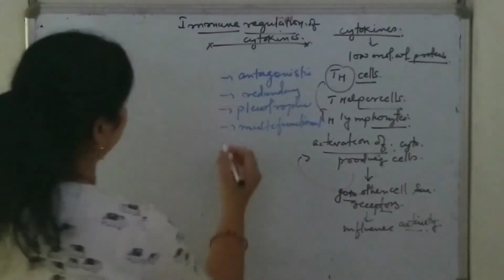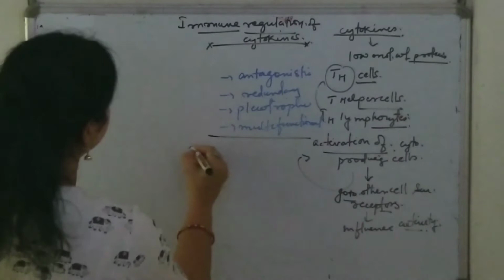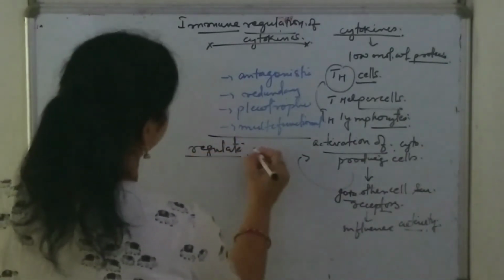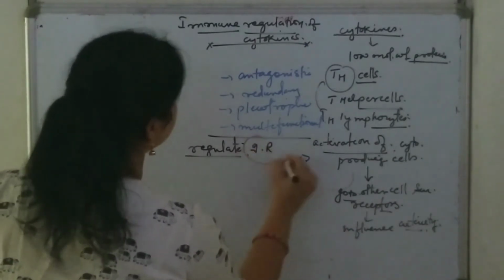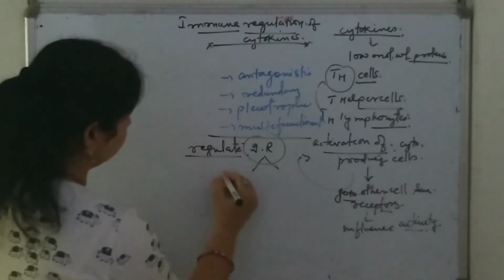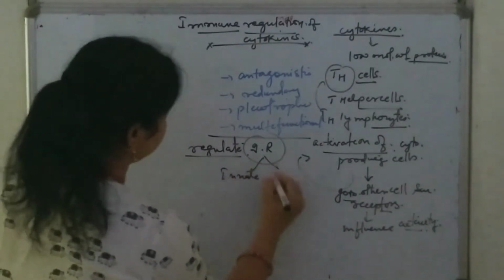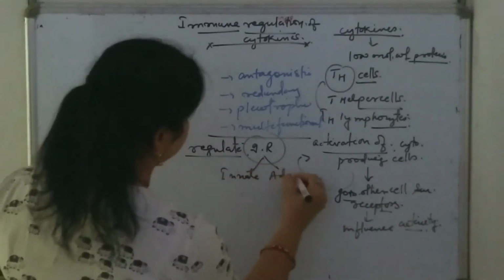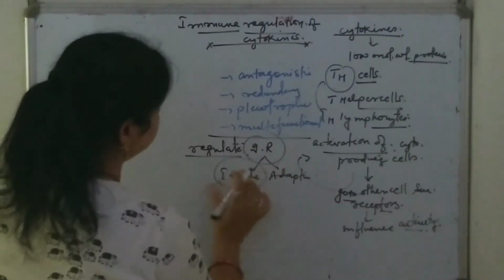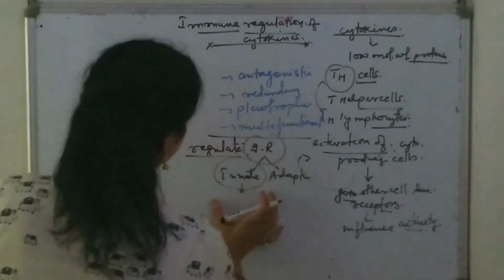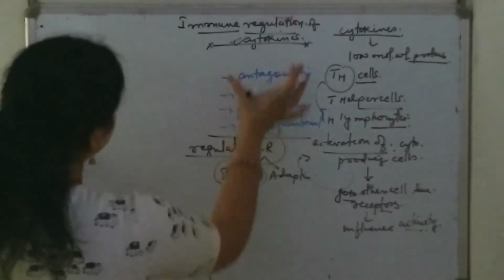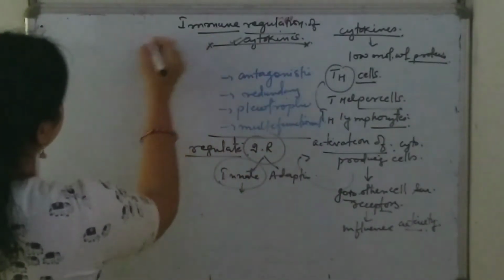Now let's focus on cytokines that are responsible for regulating the immune response. There are two types of immune response: one is the innate immune response and the other is the adaptive immune response. Today in this video tutorial I will be discussing innate immune system regulation with the help of cytokines.